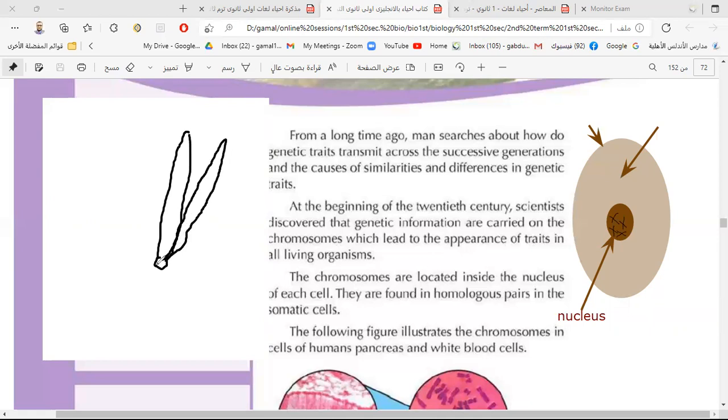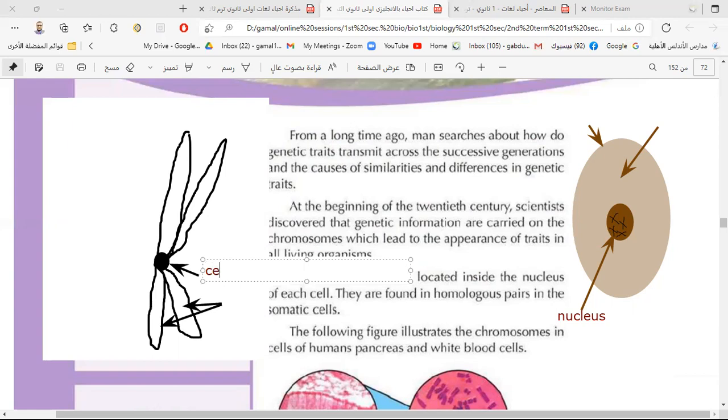It consists of two chromatids, and this chromosome is called a duplicated chromosome. The two chromatids are connected in the middle at a point called the centromere, as you remember, we have studied it before, maybe in grade 9.